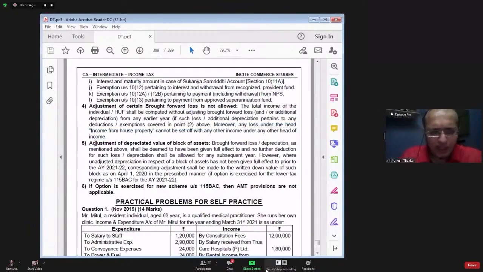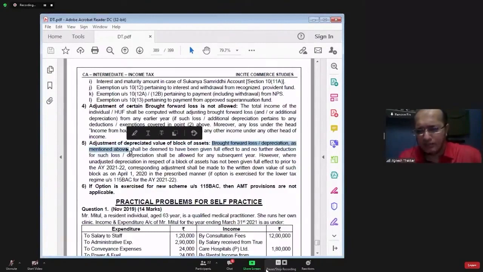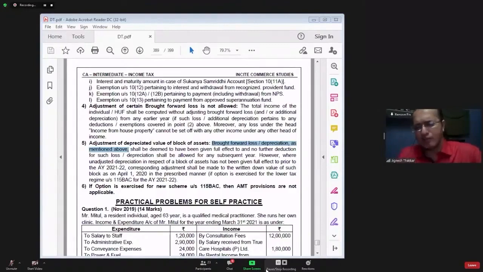Point number 5, adjustment of depreciated value of block. Depreciated value of block means value of block at the beginning of the year. See, you might have some brought forward loss or brought forward unabsorbed depreciation. Do you remember unabsorbed depreciation? Yes or no? Unabsorbed depreciation, do you understand? The amount of depreciation for which you could not claim deduction because of insufficiency of profits. Your profits are insufficient, so you cannot claim deduction for depreciation. That amount will be called unabsorbed depreciation.